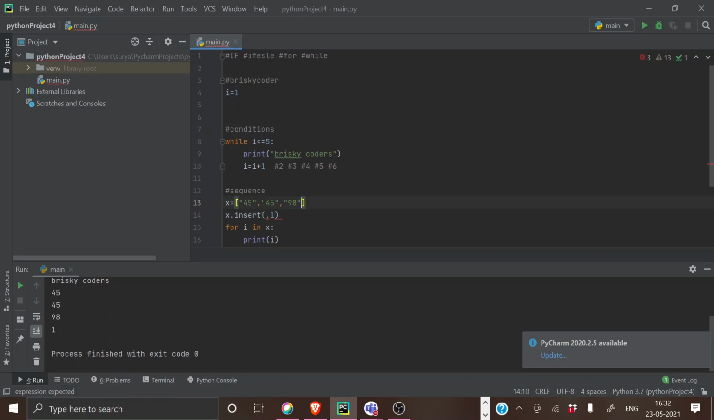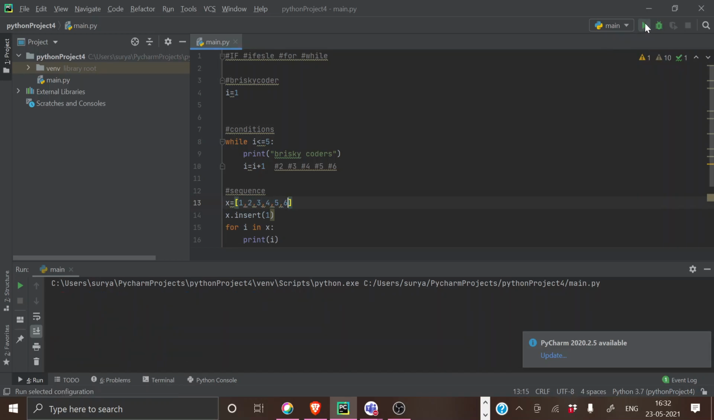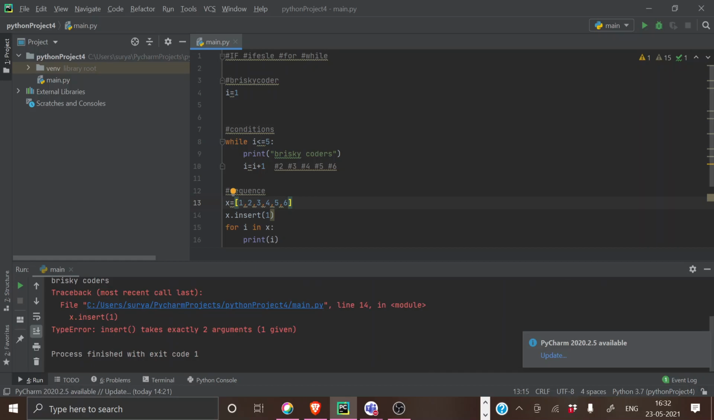Sorry, I made a string instead of numbers. But it will work with this also. There is no difference. You can count the index, right? First one is the index. I'm just trying to add it in the first index.